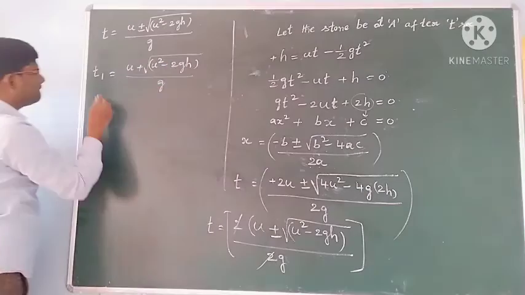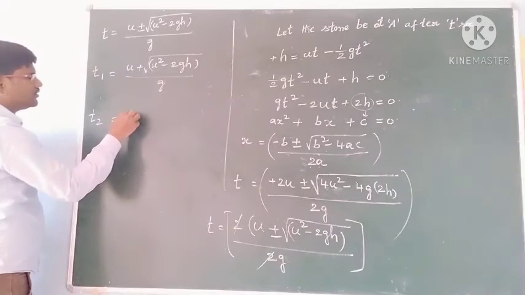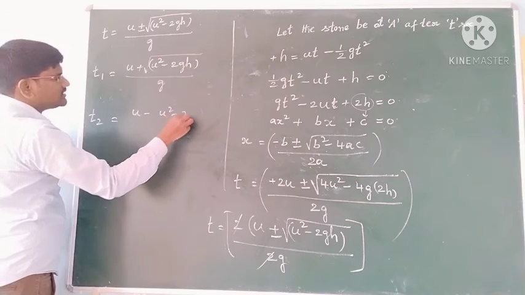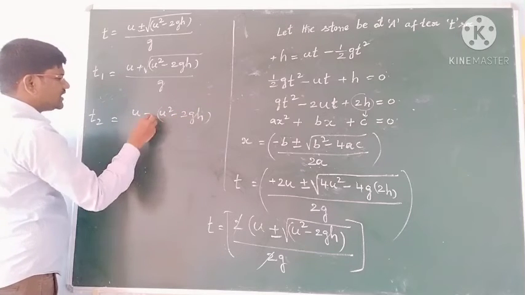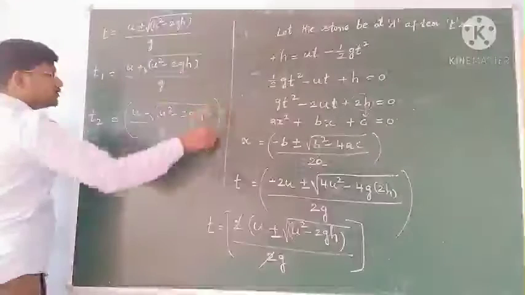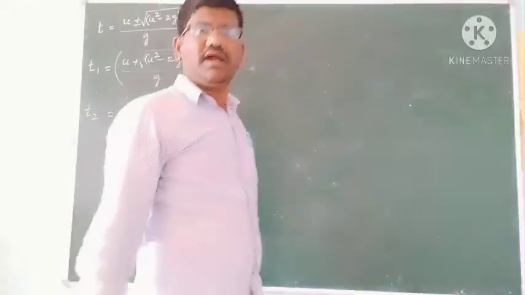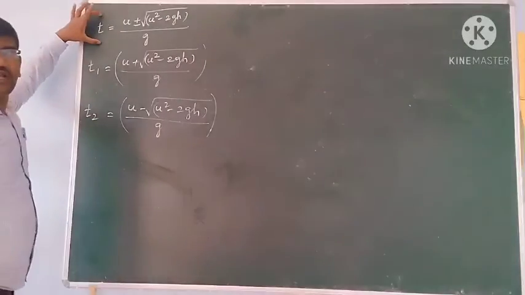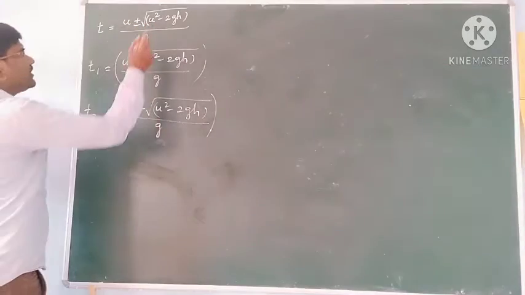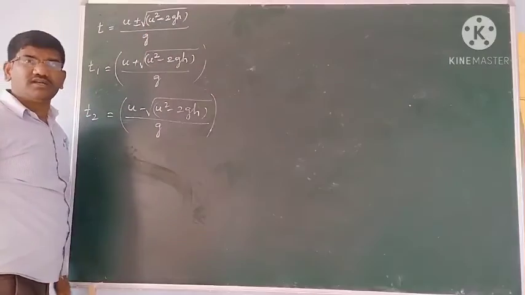This is one time, and another time t2 is equal to, so what can you write? u minus root of u square minus 2gh by g you have. These are the 2 times we have here. Okay students, and see students, we got the t value is like this. t is equal to u plus or minus root over u square minus 2gh we got it. And this u square minus 2gh is called, what do you know? Discriminant.